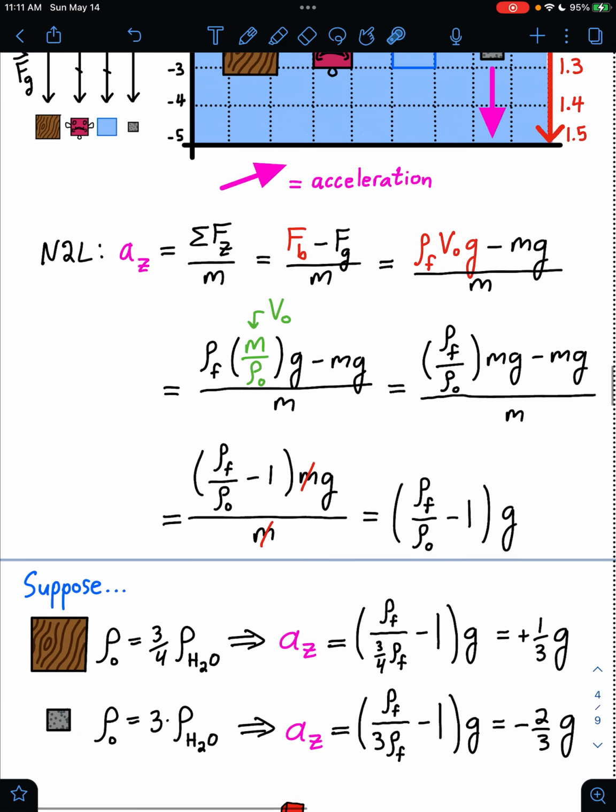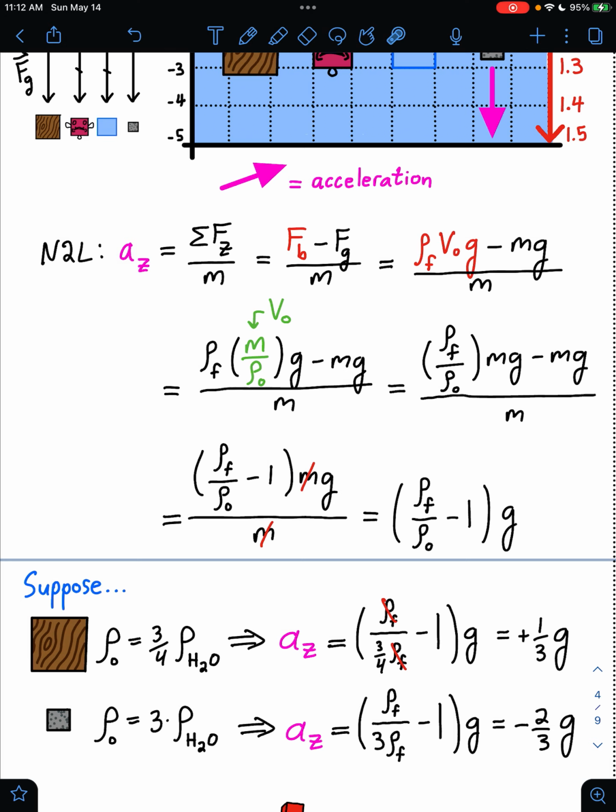To put some numbers to it, suppose that our wood block has a density that is 3/4 the density of the surrounding water. So we put in 3/4 of the fluid density in here for the density of the object. So then density of the water cancels density of the water. 1 over 3/4 is 4/3 minus 1 gives us plus 1/3 little g. Hence, our wood block will accelerate upwards with an acceleration initially equal to 1/3 the acceleration of gravity.